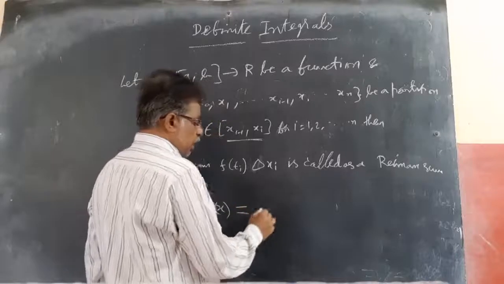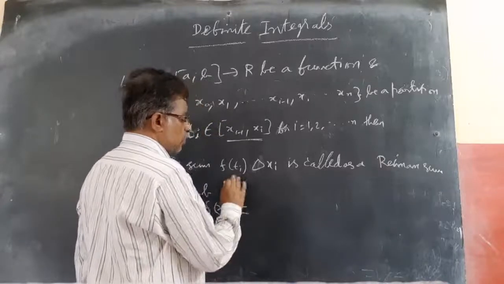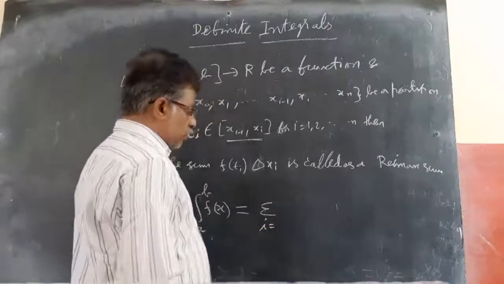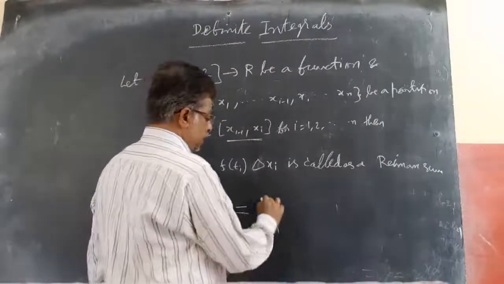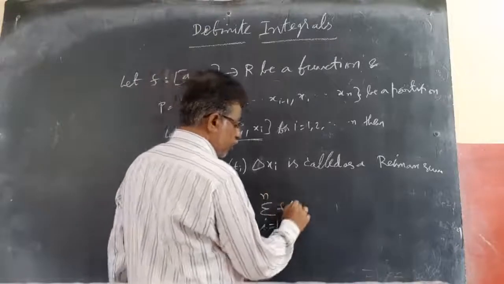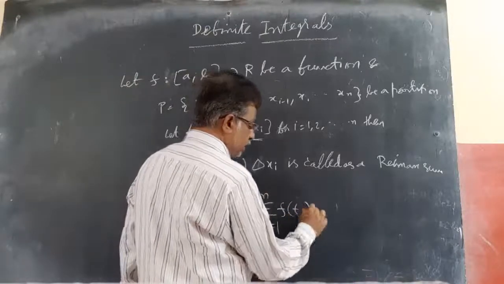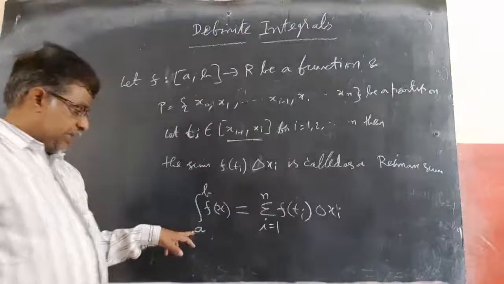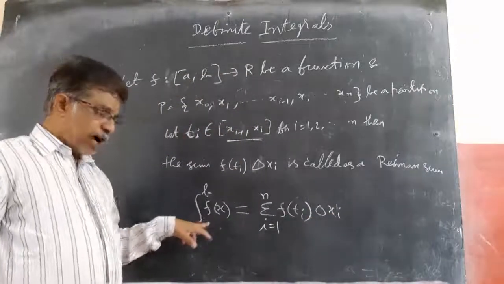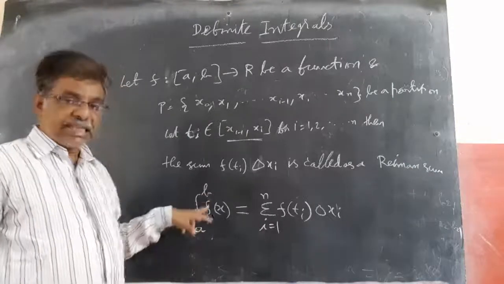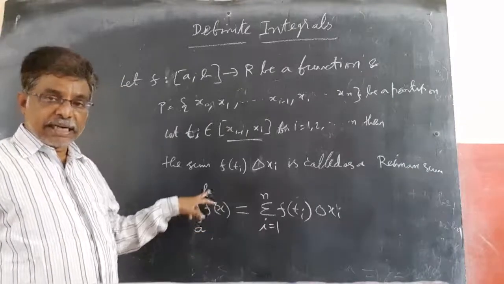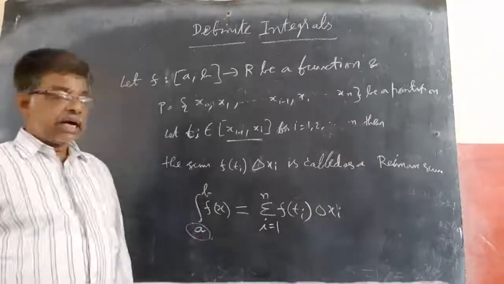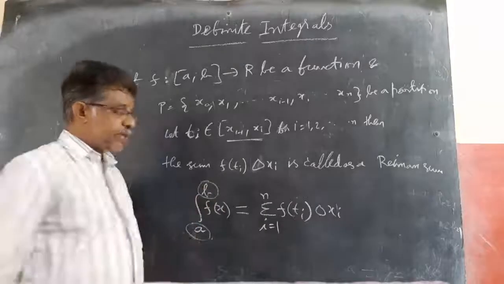The integral of a to b f of x dx is approximately equal to sigma i equal to 1 to n f of Ti into delta xi. Here this integral of f of x from a to b is called the definite integral.